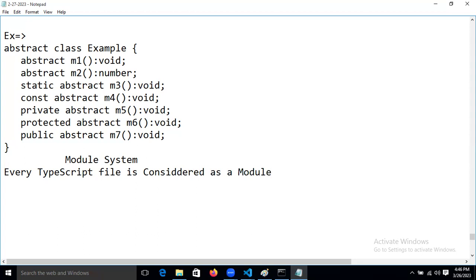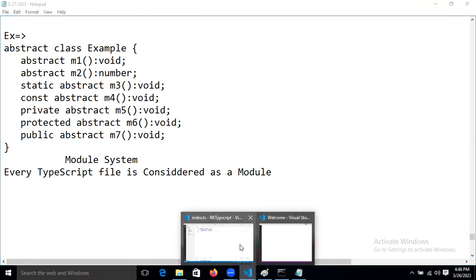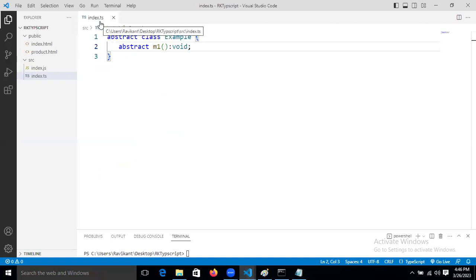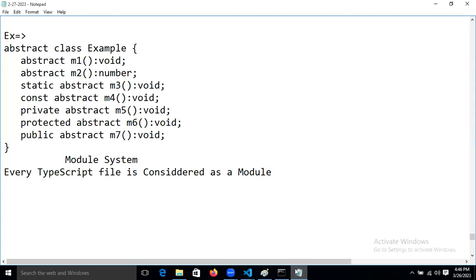Suppose we have index.ts. We can say that this is one module. Index.ts is one module, right?